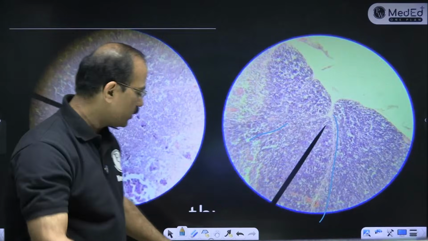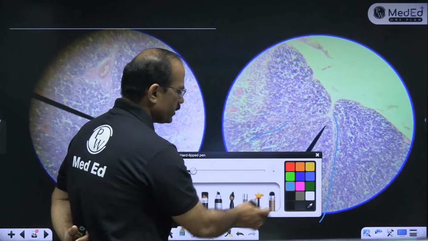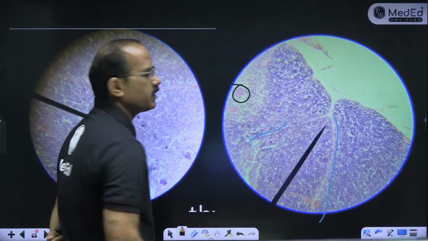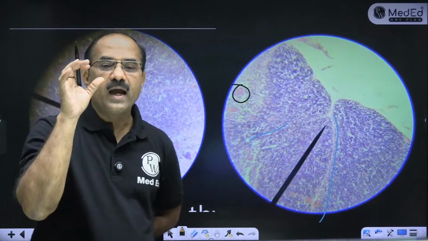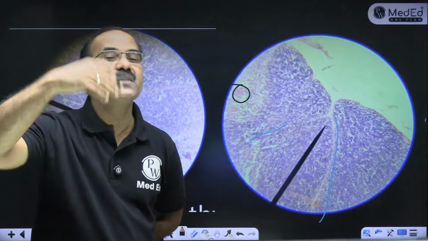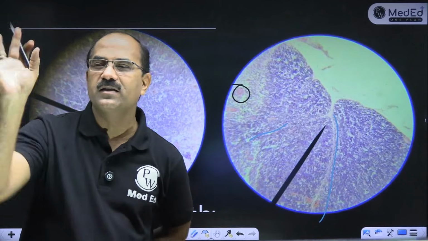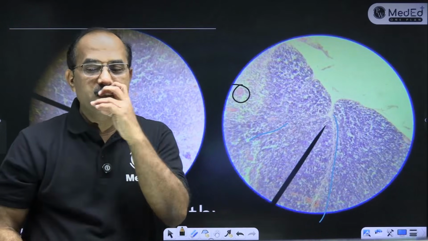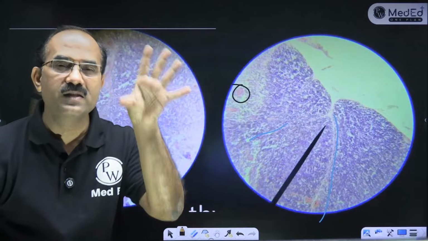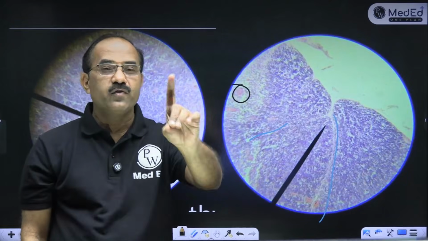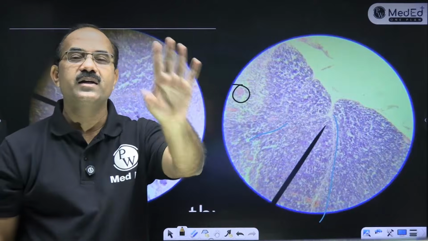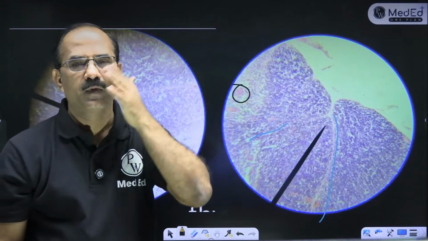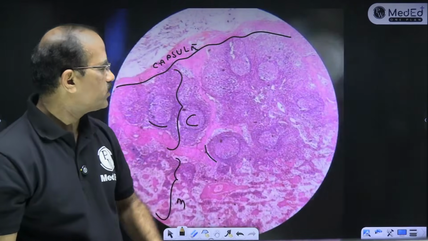And in the medulla, what do we have? In the medulla, we have this Hassel's corpuscle. Hassel's corpuscle is a degenerated epithelial cell. ये आपको answer करना है. What is a Hassel's corpuscle? It is a degenerated epithelial cell. Fine है बच्चों. तो lymphoid follicle अगर absent है, it is going to be thymus. Then you have to come to a conclusion of thymus.